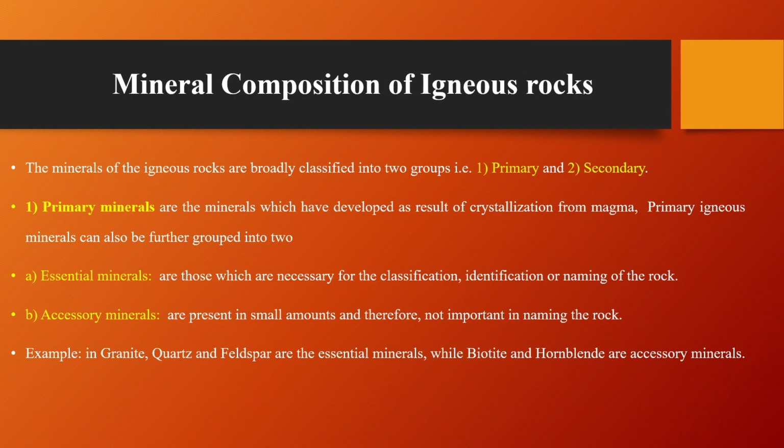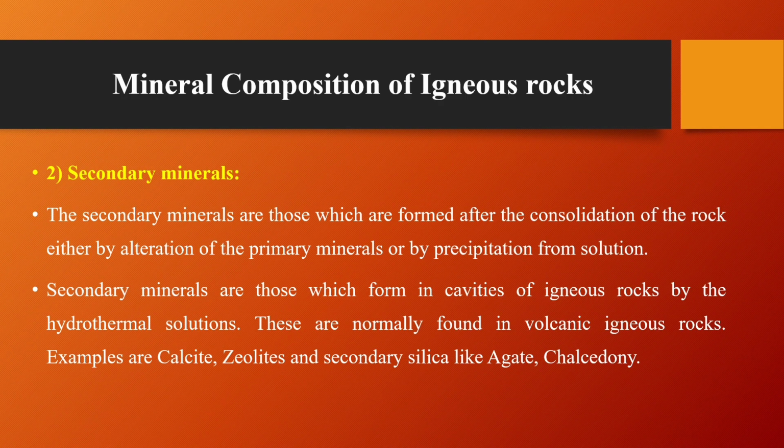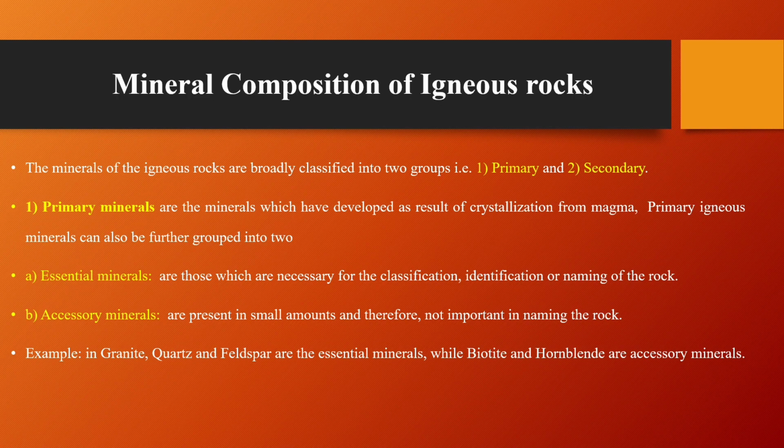Mineral composition of igneous rocks. The minerals of igneous rocks are broadly classified into two groups, that is, first one is primary and another one is secondary minerals. The primary minerals are the minerals which have developed as a result of crystallization from magma. Primary igneous minerals can also be further grouped into two, that is, essential minerals and accessory minerals.